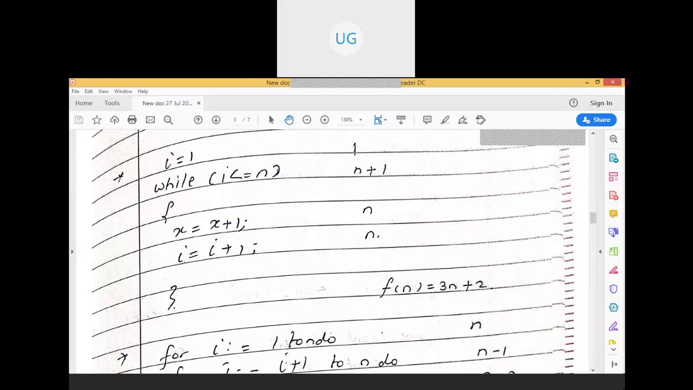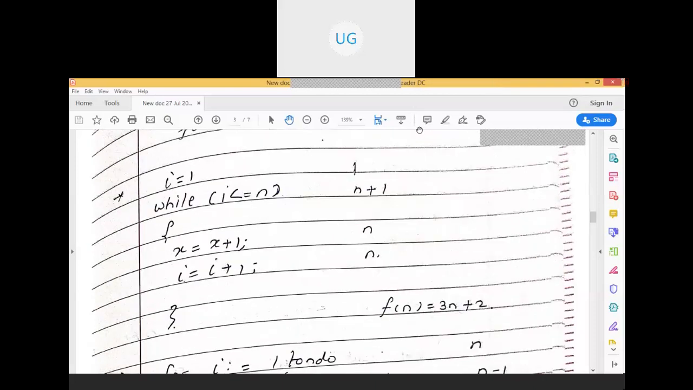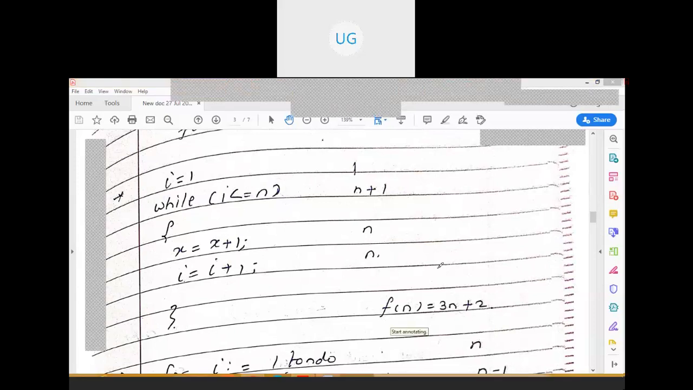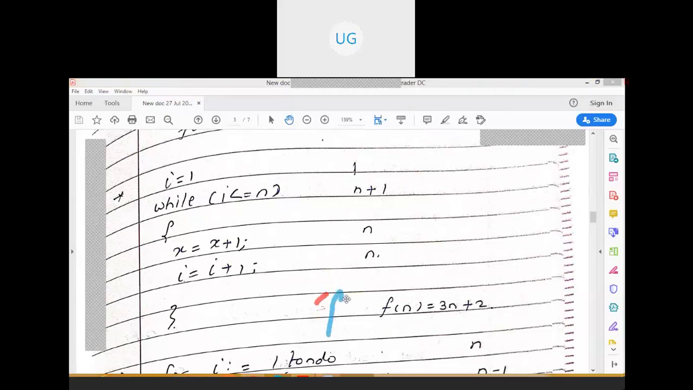So here f of n is of the order of n. Approximately, it is big O of n. We are going to see this. So it is O of n. So f of n is equal to 3n plus 2, but approximately it is of the order of n, considering the most significant term, right?